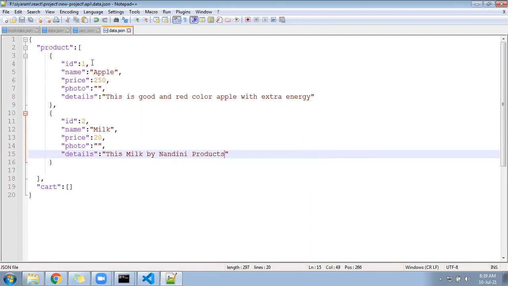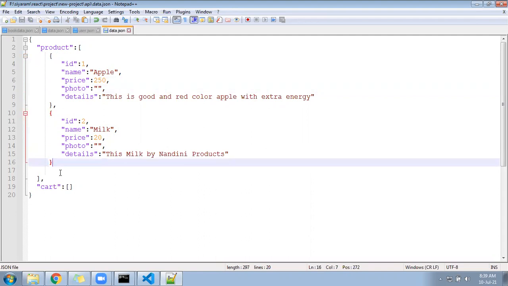Okay, something we wrote here, price, and the photo we have not given. I'll guide you for the photo, because here you are not going to write it manually. It will come from the page. So whichever data is sent, it will come. So this file will have a lot of data coming inside. 20, 30, 10, n number of products you can add, all will come here.